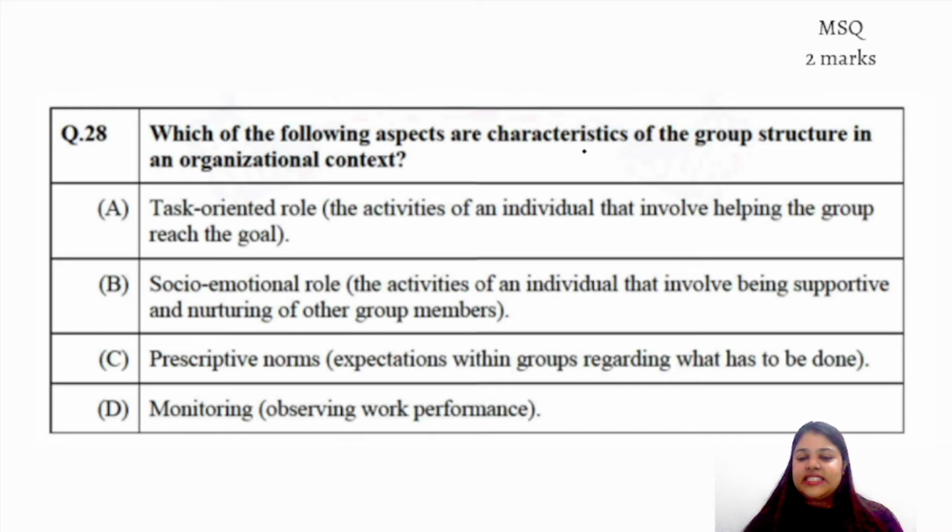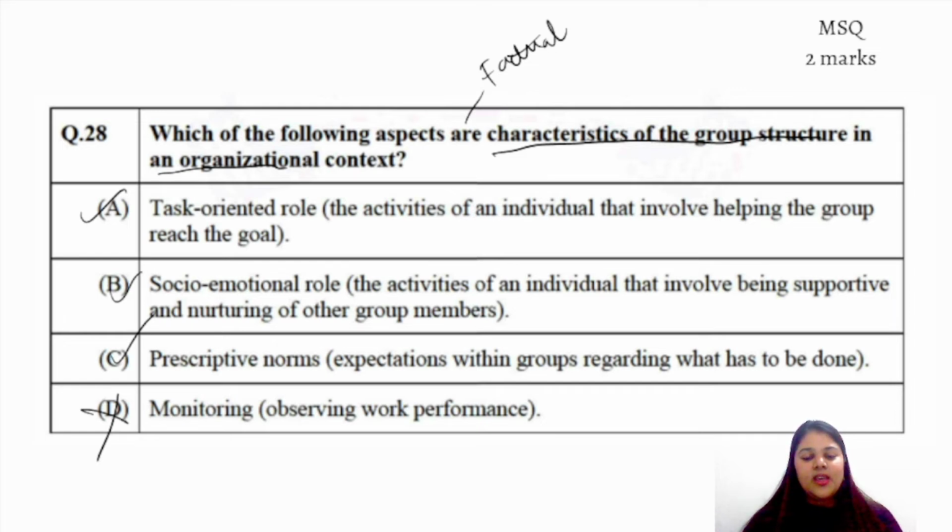It basically talks about the characteristics of the group structure in an organizational context. So there are three types: task-oriented, socio-emotional, prescriptive. Right? So A, B, C are the correct options here. Monitoring is not such a characteristic, and it is a very factual question. So we would have to get into the theory, read it to get it right.